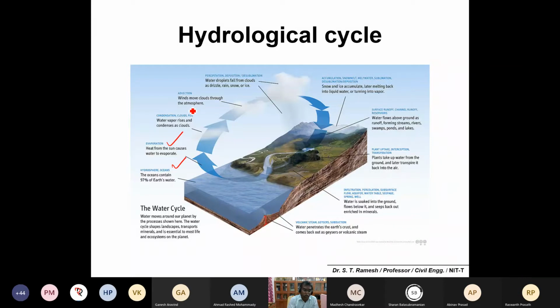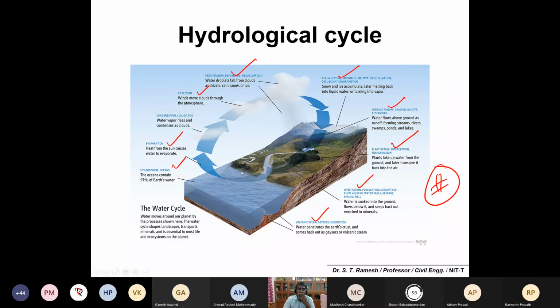Okay, and what is advection, and what is precipitation, and what is this accumulation, what is this surface runoff, and what is this plant uptake or evapotranspiration, and what is infiltration, and what is this volcanic stream. So this slide is very important. You can read out or look into the definition of each and every item.